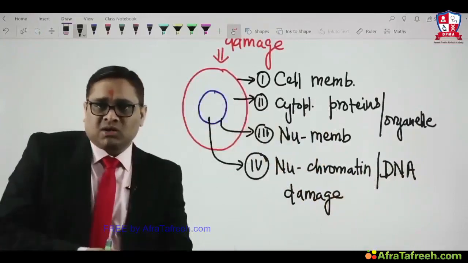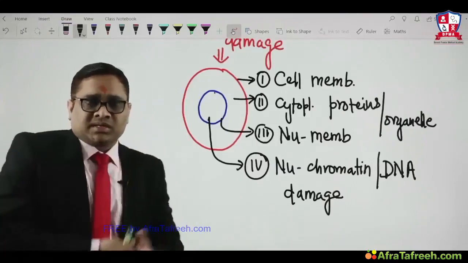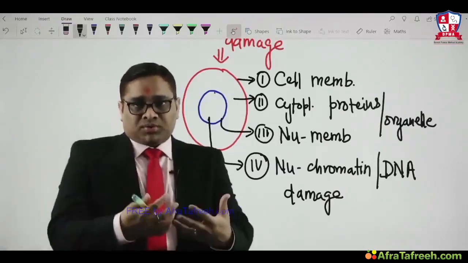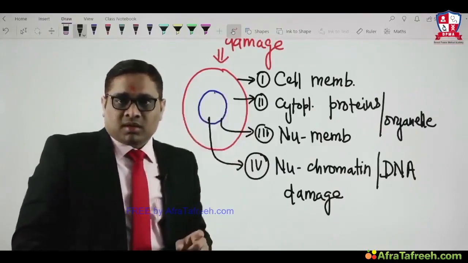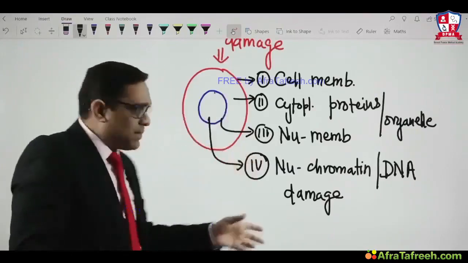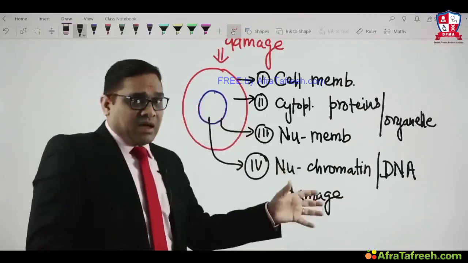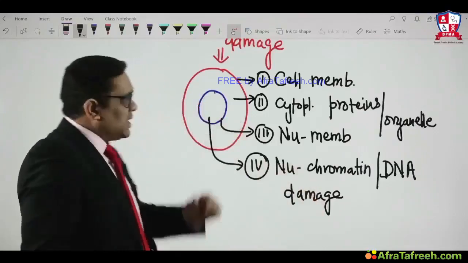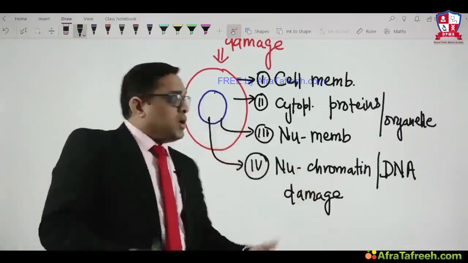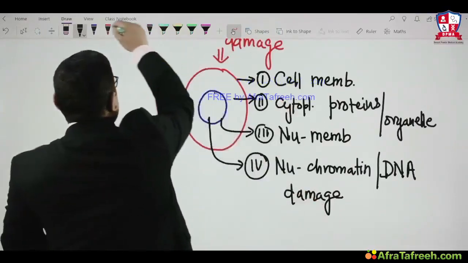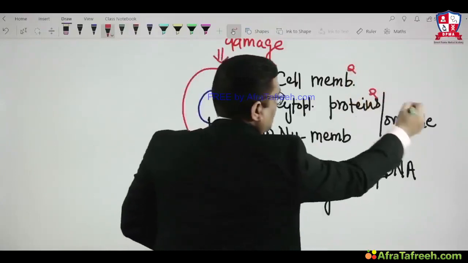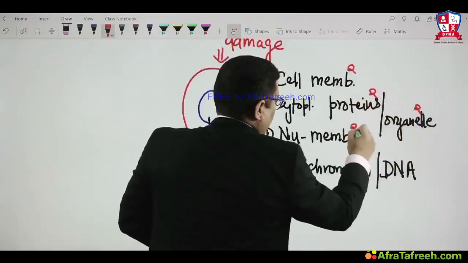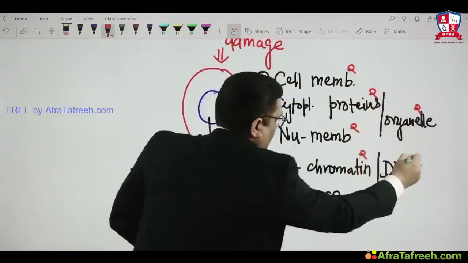Free radicals are normally produced, but when there is ischemia and hypoxia, more will be produced. They have an electron in their outer orbit, and because of the electron they cause oxidative damage. That is why they are also known as oxidants. Oxidative damage of the cell membrane, proteins, organelles, nuclear membrane, nuclear chromatin, DNA.